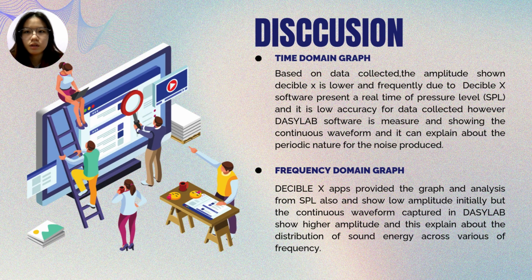Hi everyone, I will continue with the discussion. Based on the data collected above, different results were obtained from Decibel X and DasyLab, with voltages of 0.868 and 102.73, showing different results in the time domain and frequency domain graphs. Decibel X shows a real-time sound pressure level, SPL, which is displayed as a single instantaneous level. This function allows quick monitoring but lacks detail and accuracy in the visualization of amplitude over time.